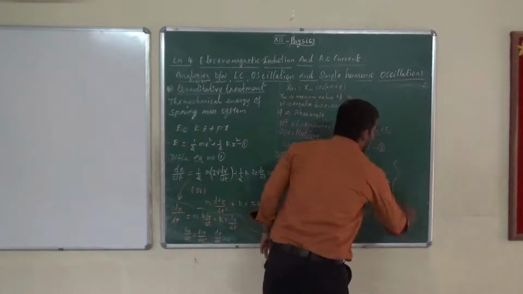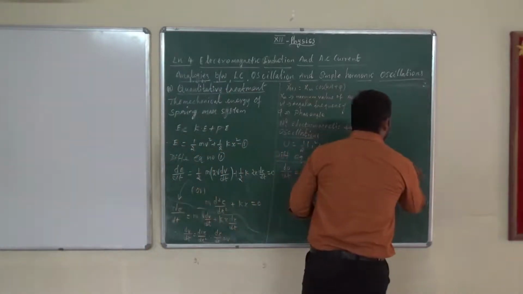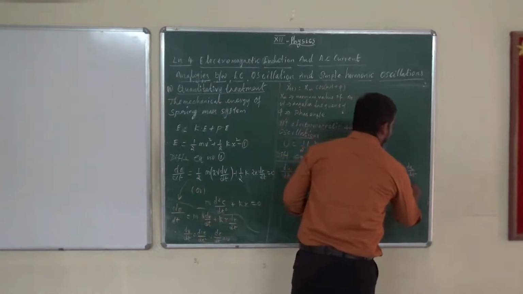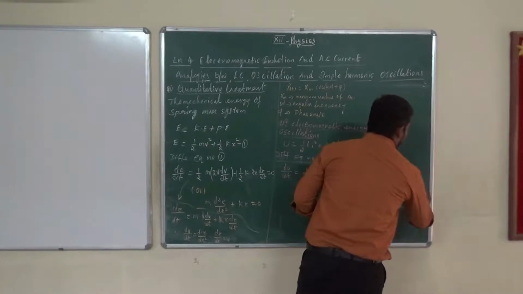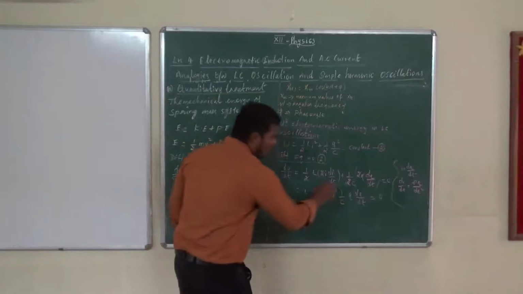I want to substitute the following: i is nothing but dq by dt, and di by dt is nothing but d square q by dt square. Substitute in the equation.